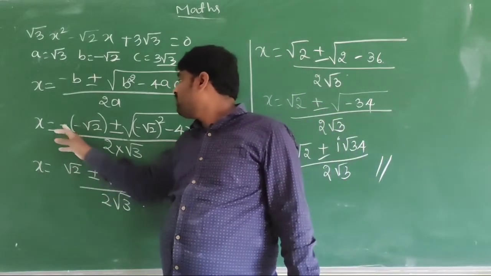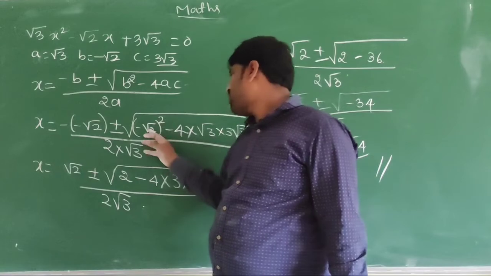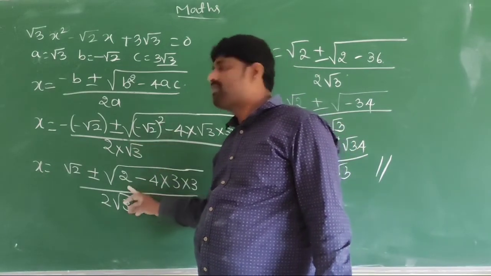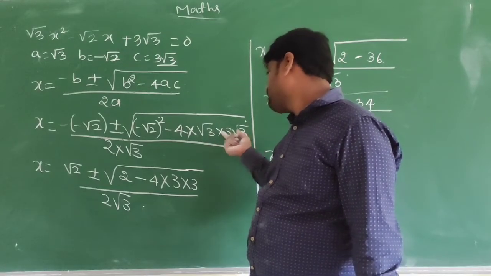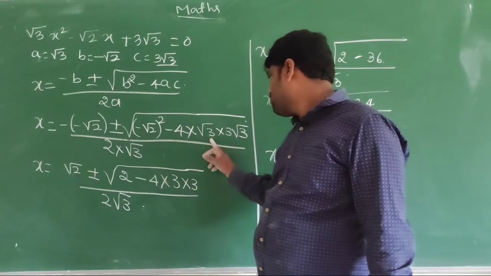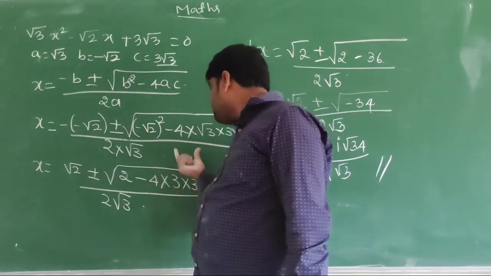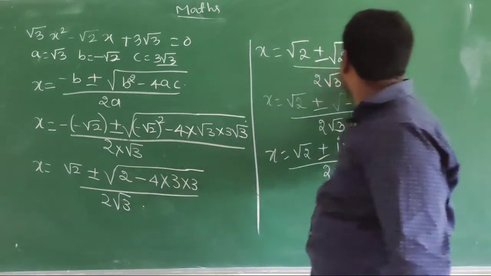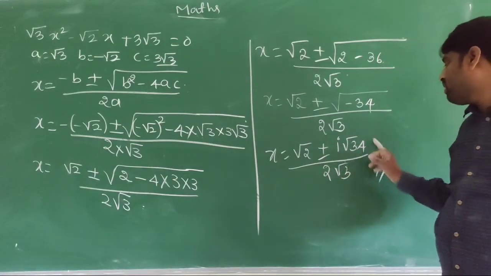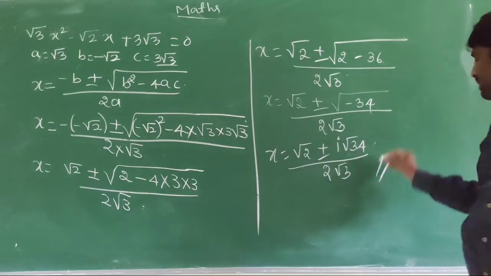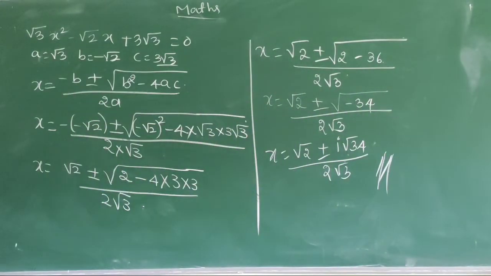X is equal to root 2 plus or minus square root cancel, minus root 2 whole square means 2. 2 minus 4 into root 3 into root 3, 3, and again 3, root 3 into root 3, 3, 3 3s are 9, 9 4s are 36. 2 minus 36 is minus 34. That is root 2 plus or minus i root 34 divided by 2 root 3. This is the solution for this problem. Next we will move on.